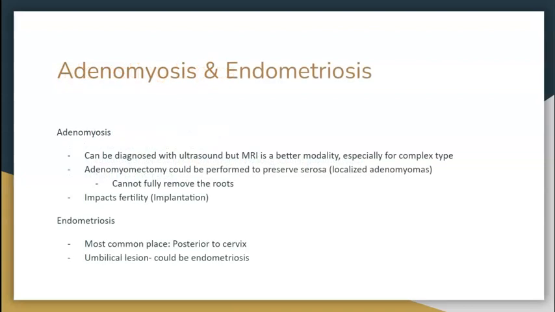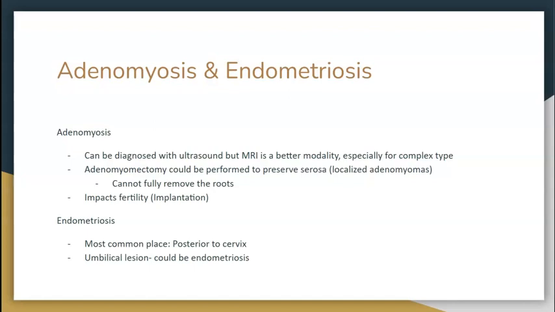Let's start with adenomyosis and endometriosis. Some of you might not know what adenomyosis and/or endometriosis is, so I will briefly describe what these terms mean. When endometrial tissue starts growing in the muscle layer of the uterus, it's called adenomyosis, and when that tissue starts growing outside the uterus, it's called endometriosis. Endometriosis could be anywhere in the pelvic area, including ovaries, fallopian tubes, and bowel.